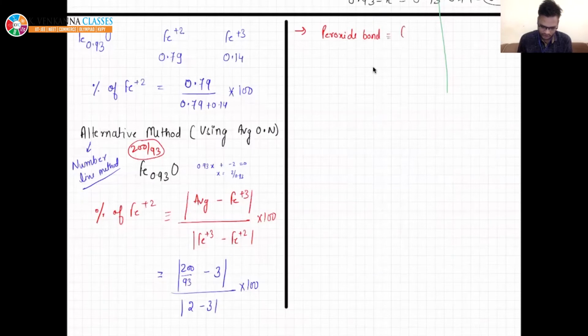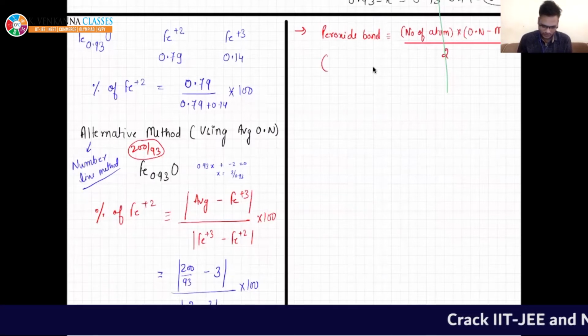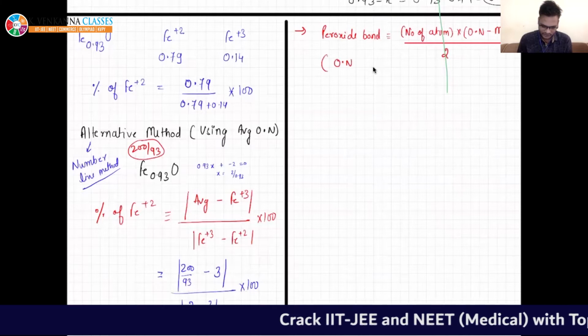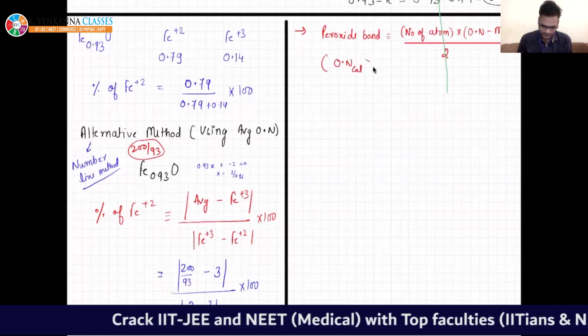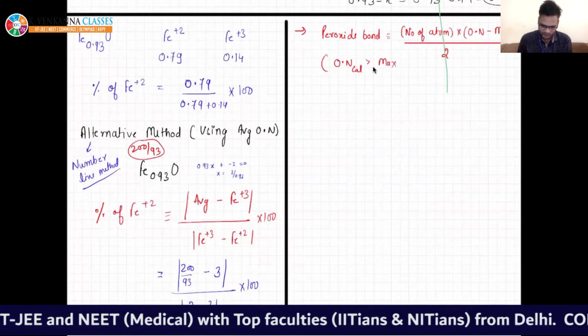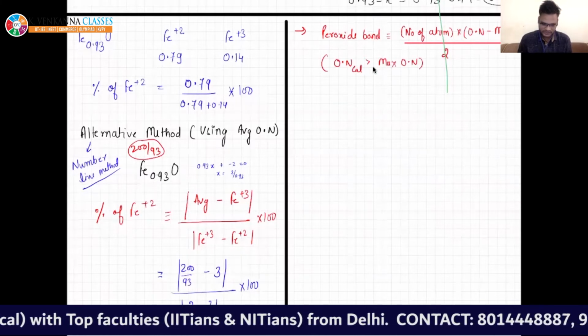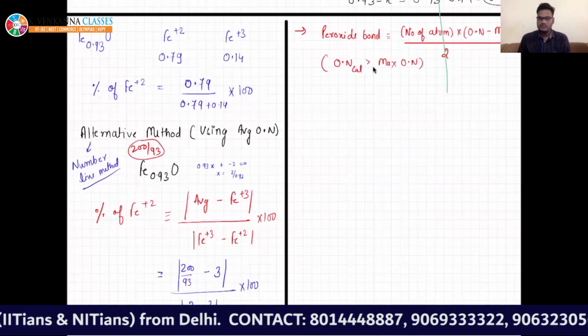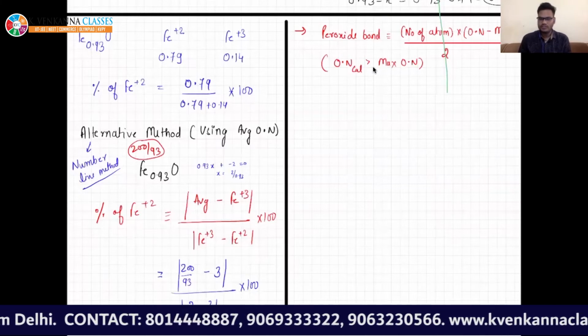It was nothing but the number of atoms of central atom into oxidation number minus maximum oxidation number, divided by 2, right? This comes into the picture when the oxidation number is calculated, then the maximum oxidation number. Then only we were calculating this. We have seen some questions, Marshall's acid, Caro's acid. We have already solved this.